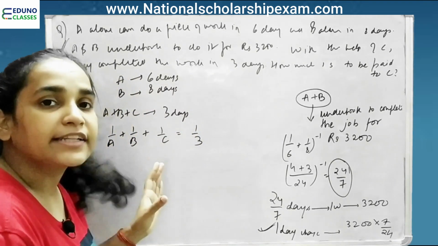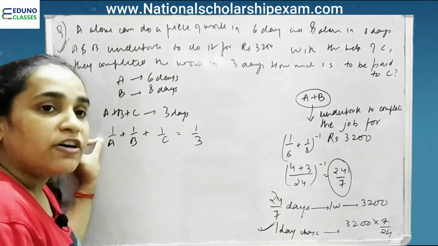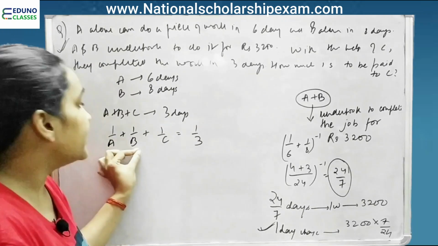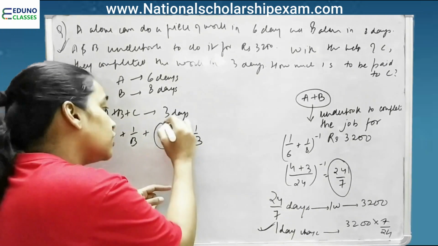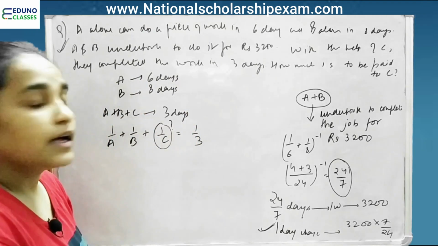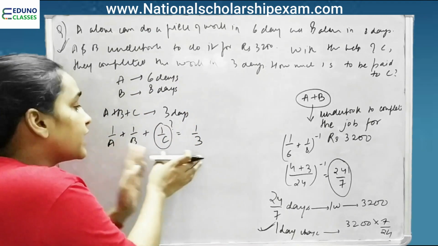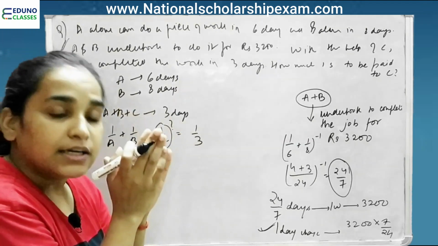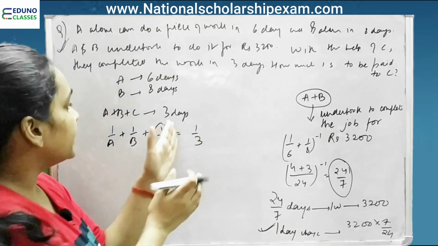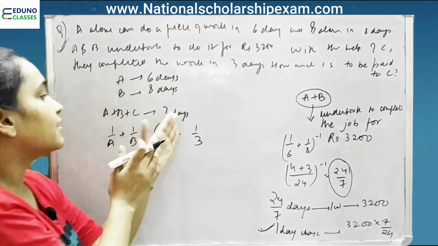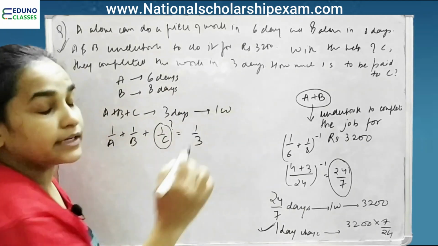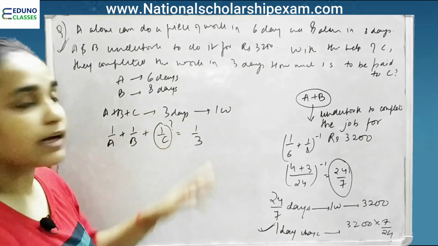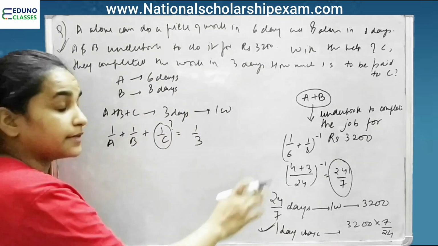How are we finding this? 1 day job of A, 1 day job of B, 1 day job of C, which we don't know, will add together to give 1 day job when they are doing it together. Right? They are completing it together. So in 3 days they are completing the entire job. In 1 day they will complete 1/3 of the job together.